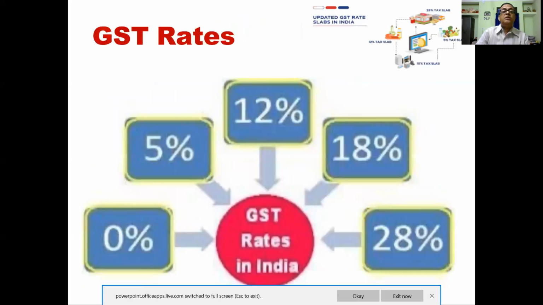Now coming to GST rates. Actually, 4 rates are there, 5%, 12%, 18% and 28%. But here I am writing 0% also. 0%, why I am given 0%? Because some of the items which are there, it is not under GST. So there is no tax on those items. So these items have 0% tax rates.